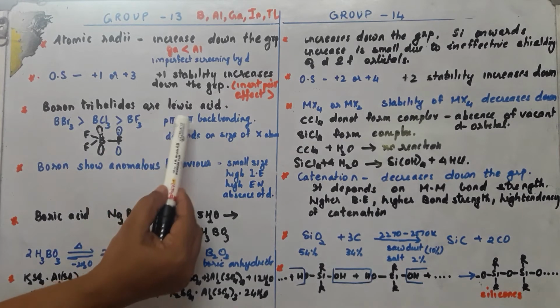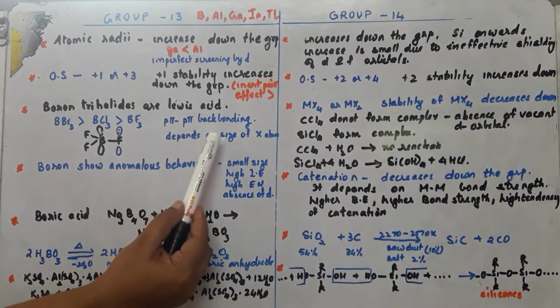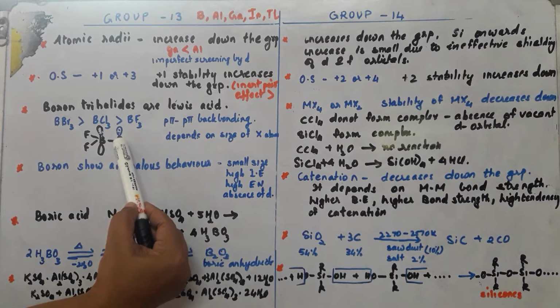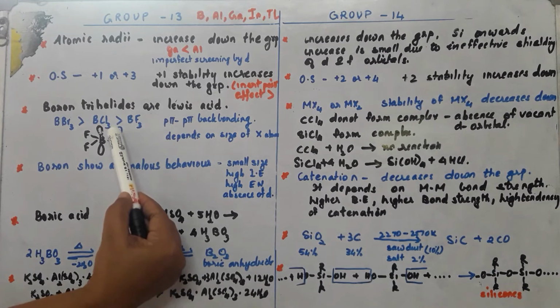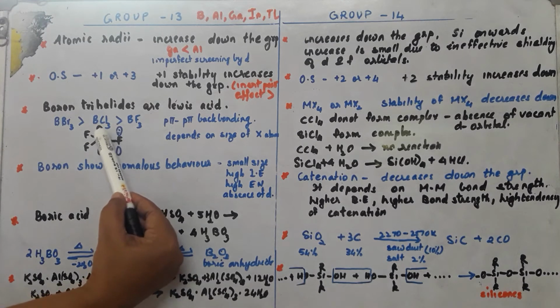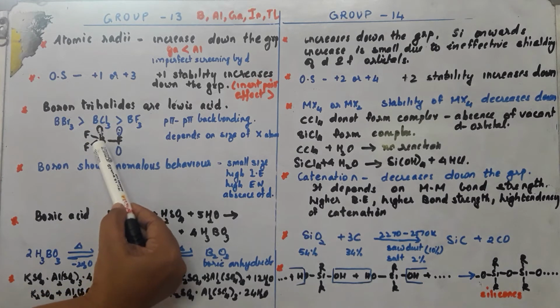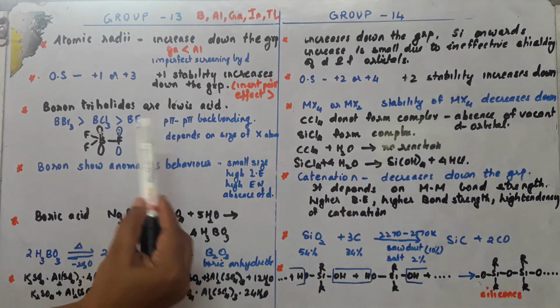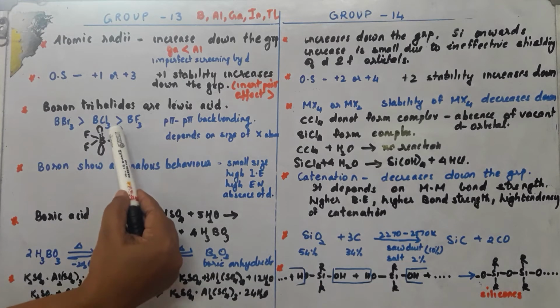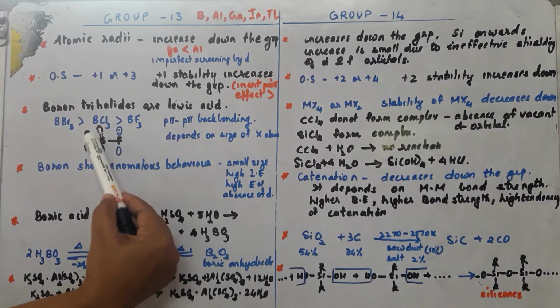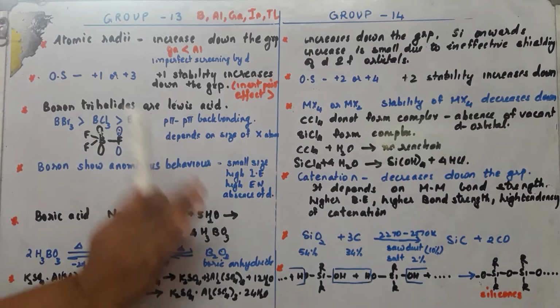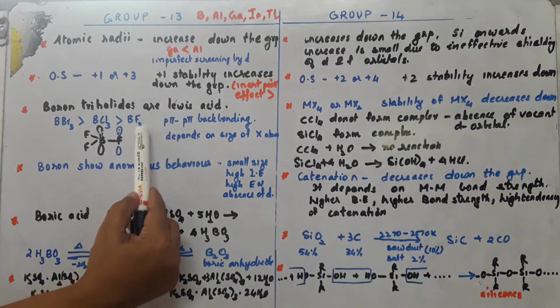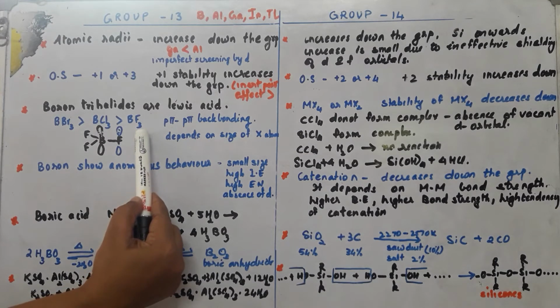Now back bonding becomes more prominent if the size is small. Fluorine has a small size, so the 2p orbital can undergo p-pi back bonding more effectively, and thus the electron deficient character of the boron is cancelled. Since it is getting electrons, the electron deficiency is cancelled, and therefore boron trifluoride has the least Lewis acid strength.